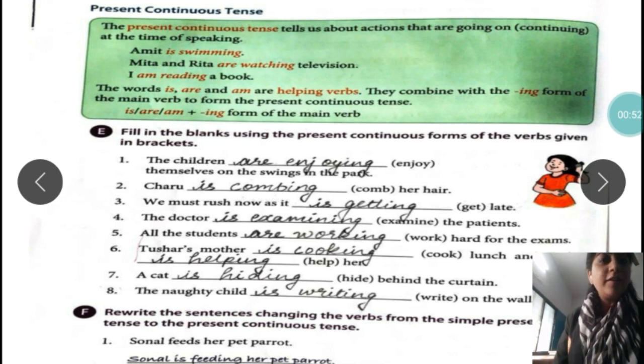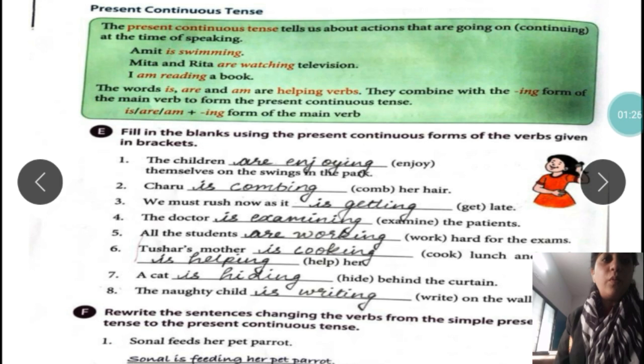So the children dash themselves on the swings in the park. So enjoy, are enjoying. You have to use it. Okay. Charu dash her hair. Comb, is combing. Charu is combing. We must rush now as it dash late. Is getting late. The doctor dash the patients. Examine would be is examining.